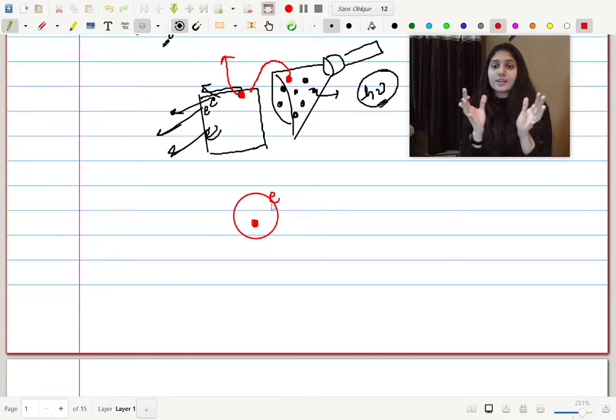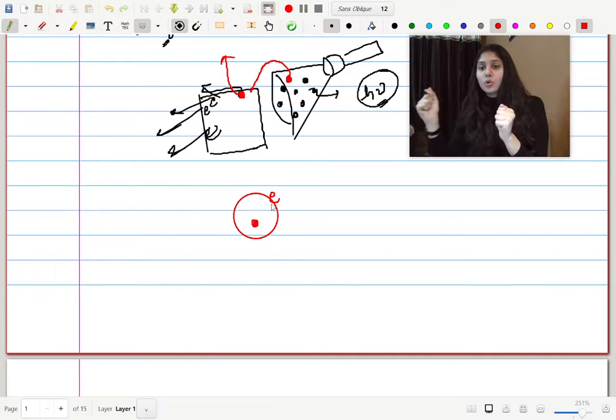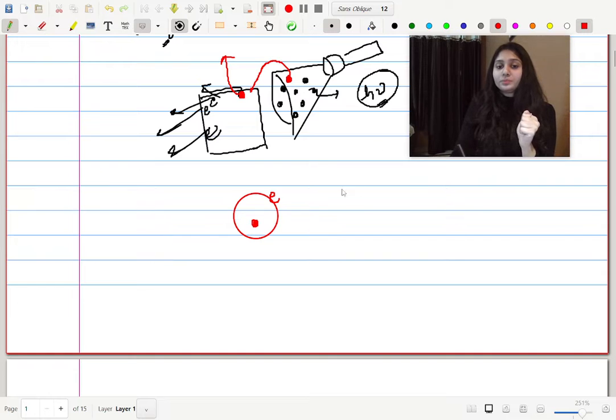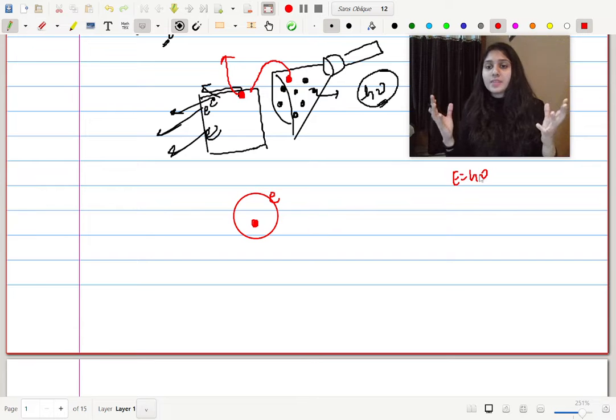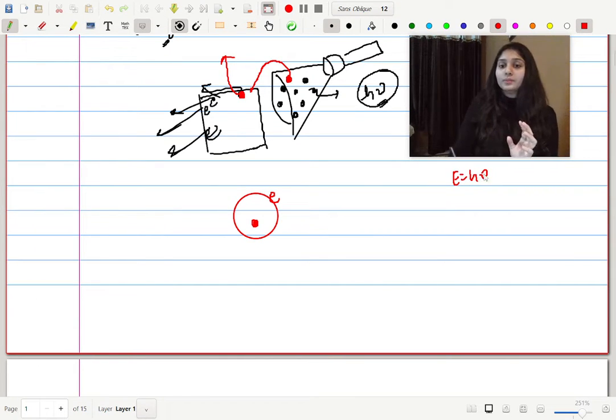This electrostatic energy, and there are certain other energies as well which we will study later, but for now, there's a certain electrostatic force which is holding this electron close to the nucleus and not letting it go elsewhere. Clear? So whatever light or energy you're providing, light has energy equal to h nu, and however many quanta there are, say 150 quanta, then 150 h nu will be the energy. Of course, one quanta is going to interact with one electron. It is not that four will interact with one and result in ejection.